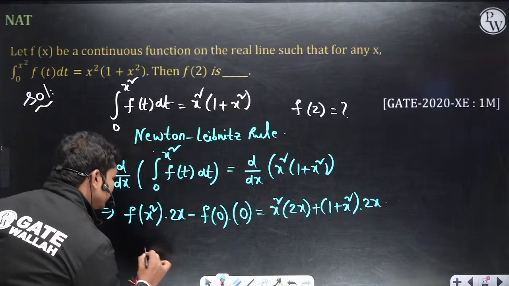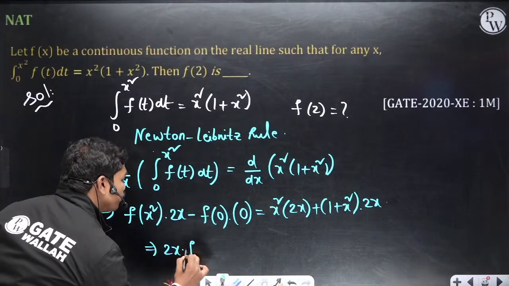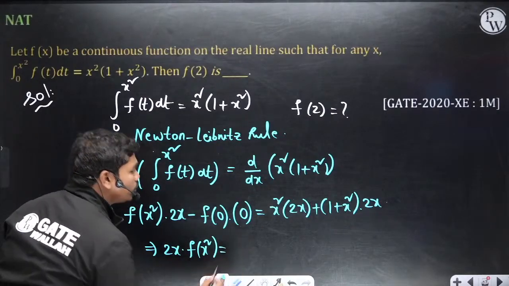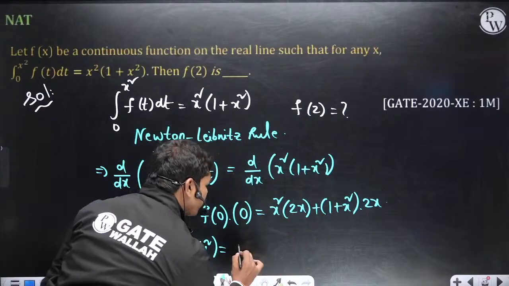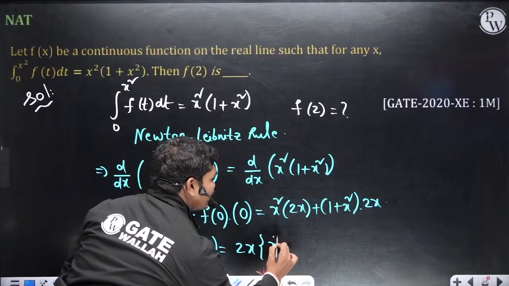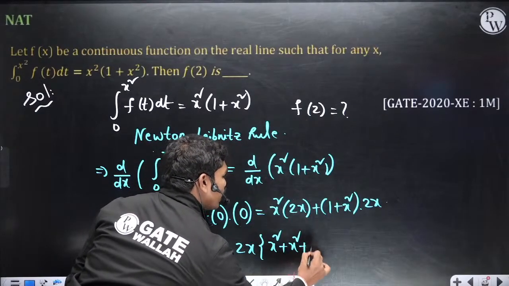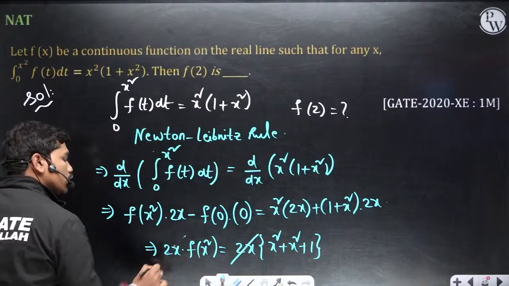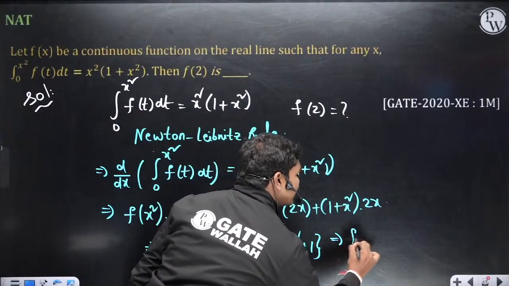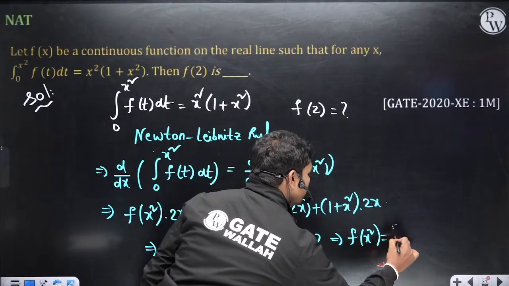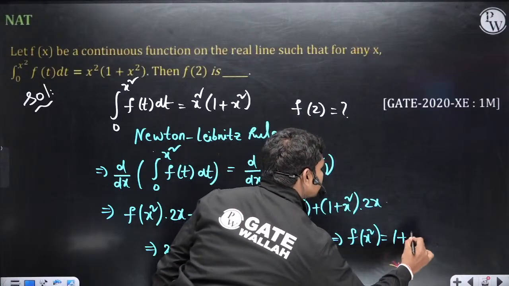Okay, so this gives you 2x into f of x square is equal to, if we take 2x common from both terms, we get x square plus 1. So let us cancel 2x and 2x. So f of x square is equal to 1 plus 2x square. This is what you have.